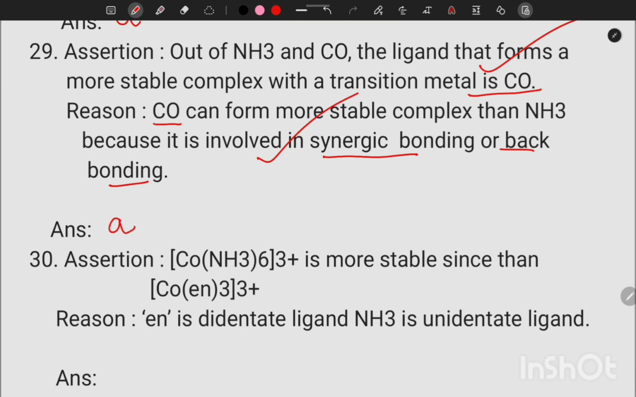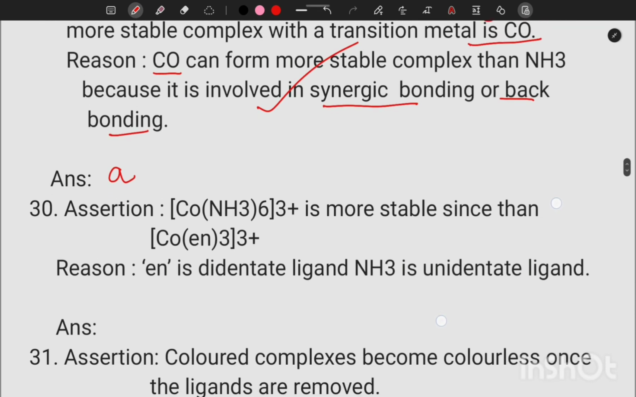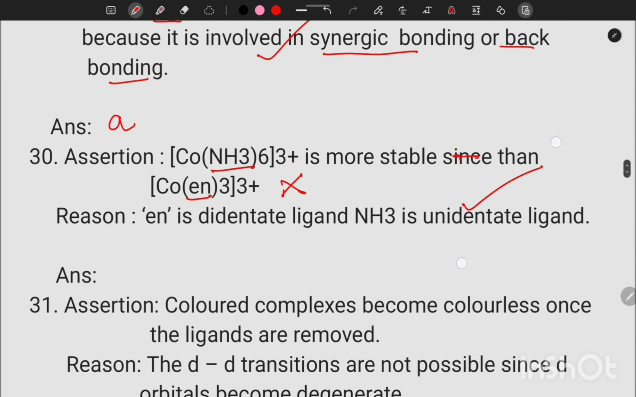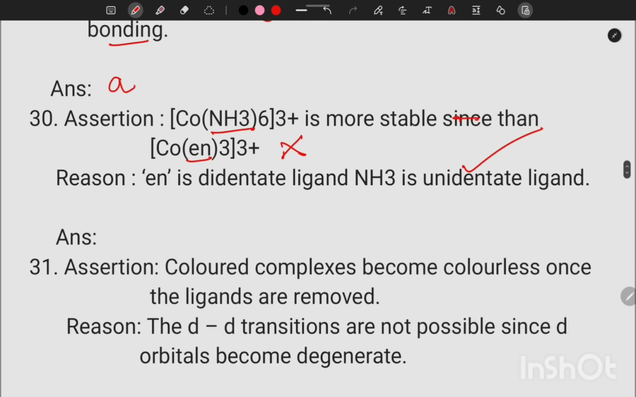Then next question. [Co(NH3)6]3+ is more stable than [Co(en)3]3+. That's a wrong statement, because NH3 is a unidentate ligand and en is a didentate ligand. So didentate or chelate ligands form more stable complexes. So assertion is wrong. en is a didentate ligand, NH3 is a unidentate ligand. That statement is correct. So assertion wrong and reason correct. Our option is D.